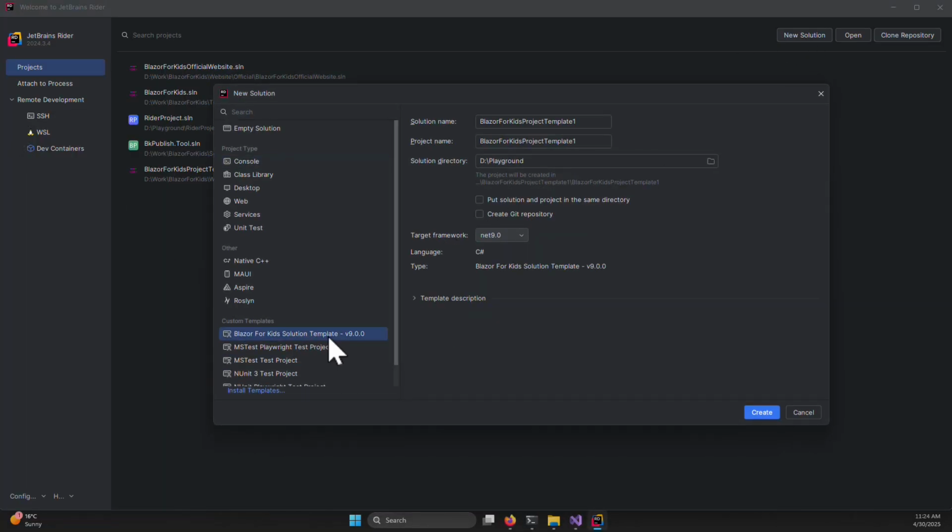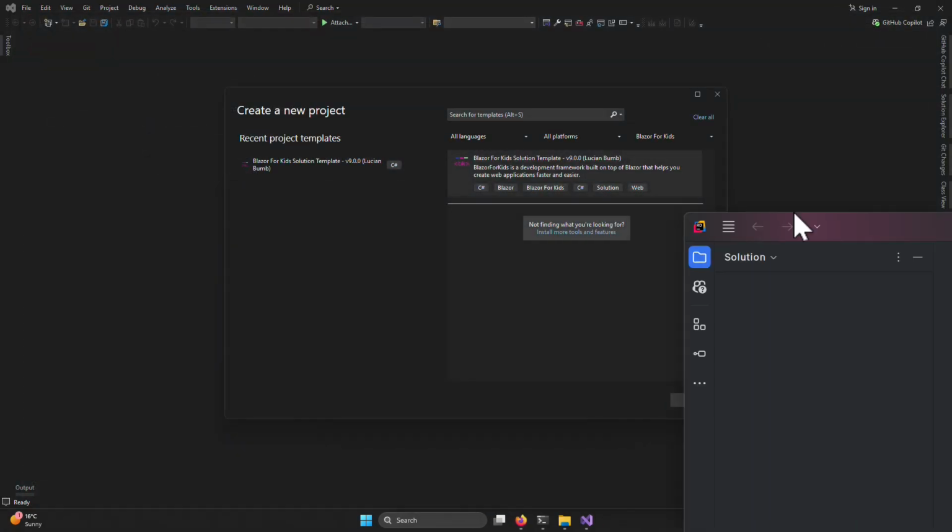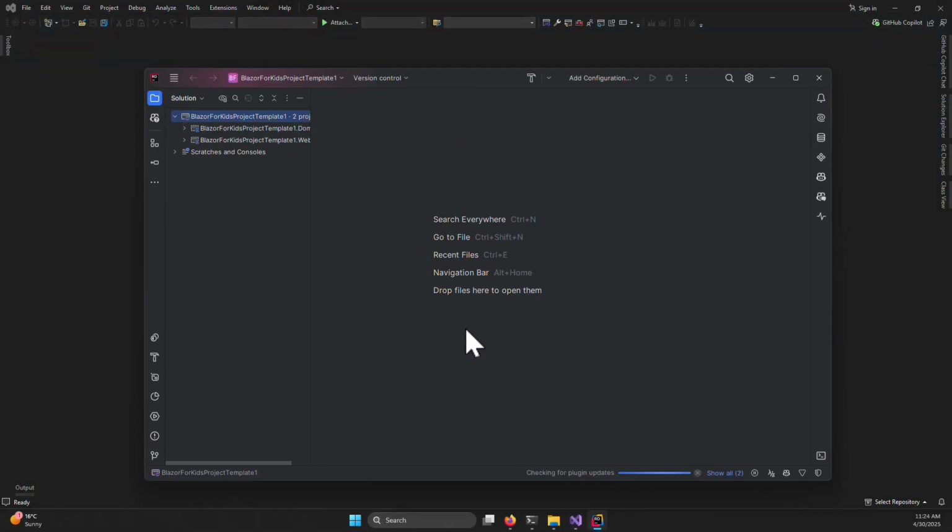Rider finds the template and it's here in the custom templates. You just select the template, set a name and create. And the project will be created. So it's quite simple to get started with Blazor for Kids.